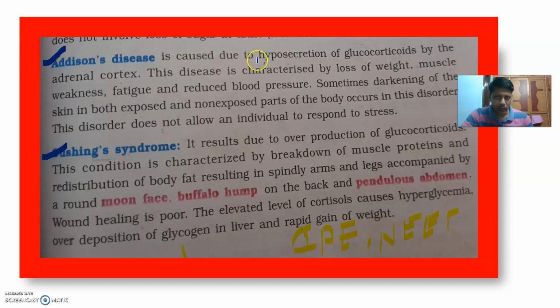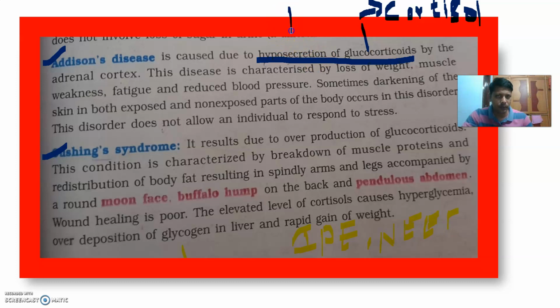It is caused due to hyposecretion of glucocorticoids. What is a glucocorticoid? Can you tell me what is the chief glucocorticoid? That is cortisol. Cortisol is the chief. It is caused due to hyposecretion, that means under secretion, low secretion of glucocorticoids by which part? Adrenal cortex. Adrenal cortex has three parts.